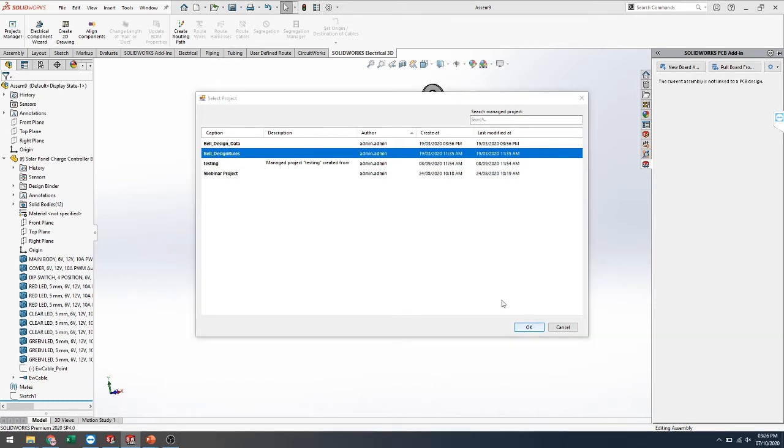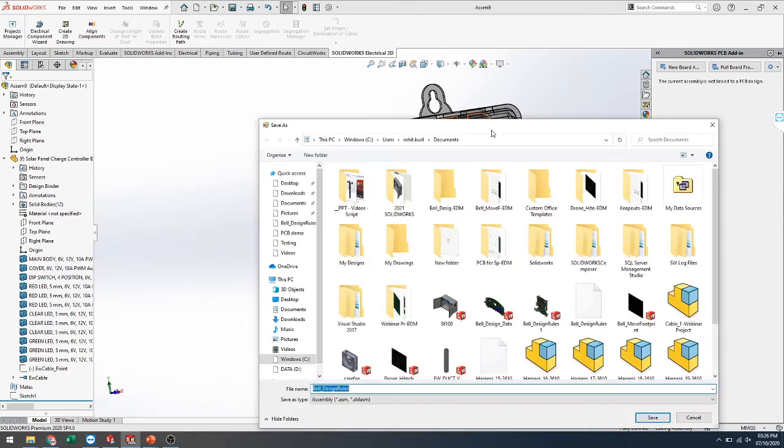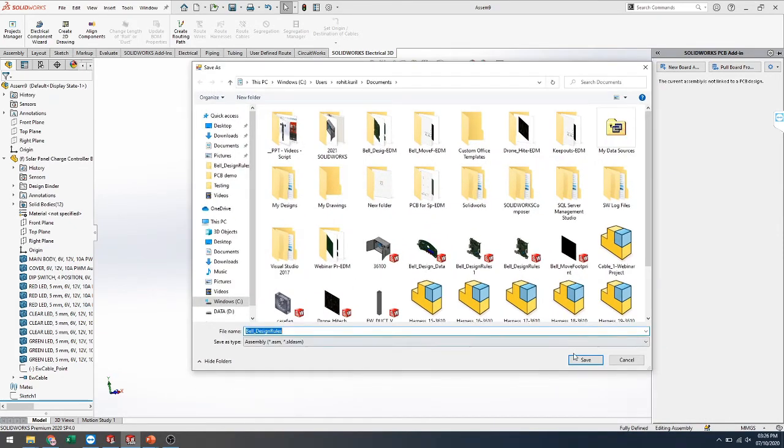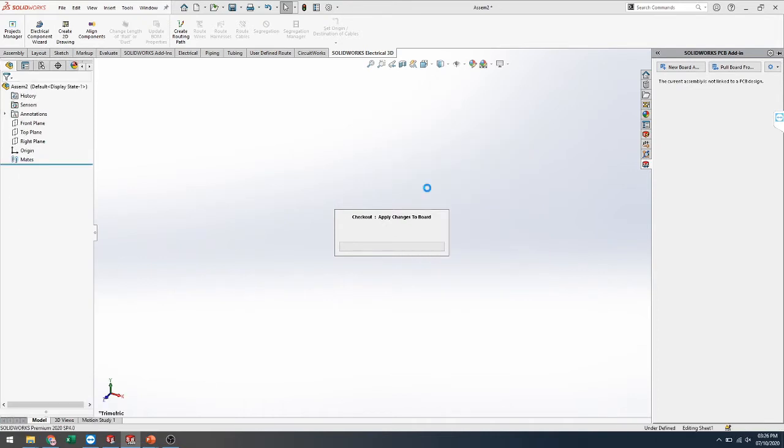I'll select this one, and it will automatically import all the data. I'm selecting and replacing.